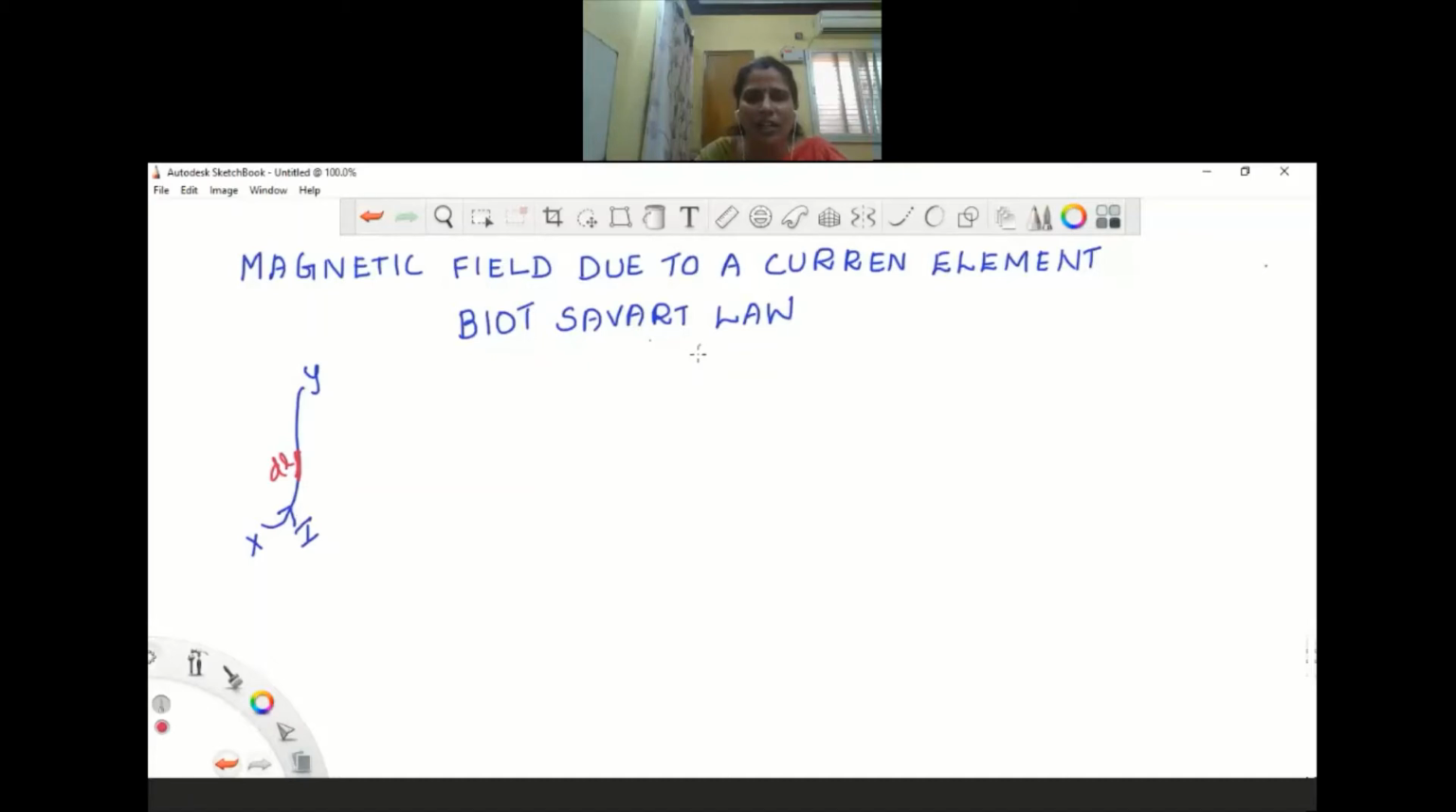So I'll write here, what is this dl? This dl is element length. Okay, and I am going to consider IDL. Actually, I is the scalar quantity and this dl is the vector quantity because it has a certain direction. Okay, so current element.